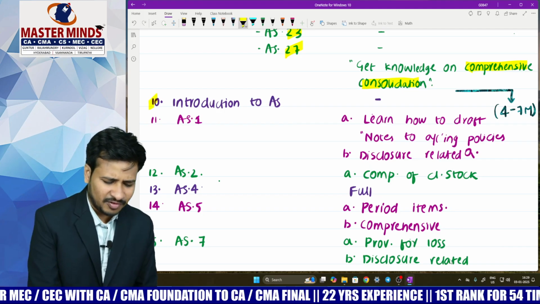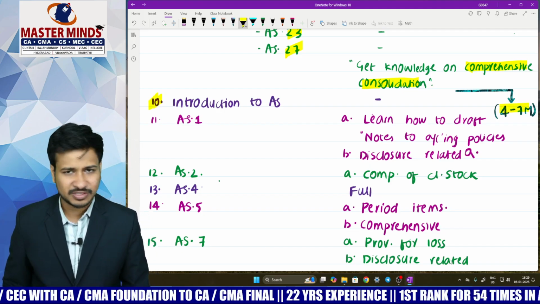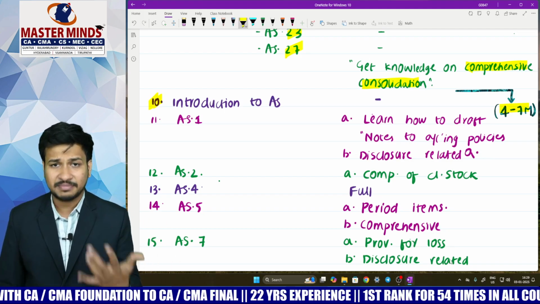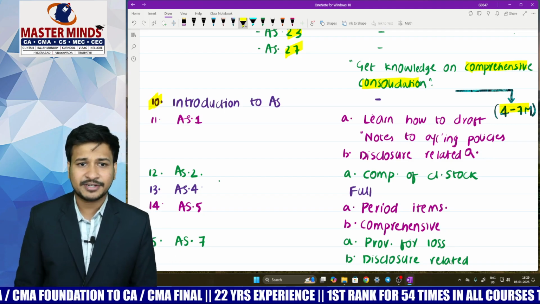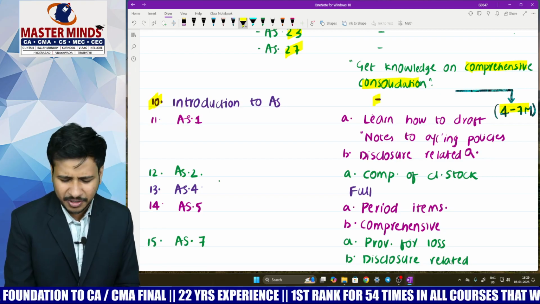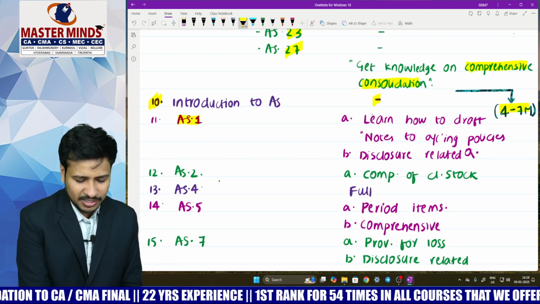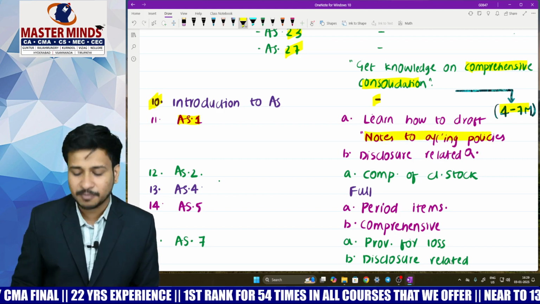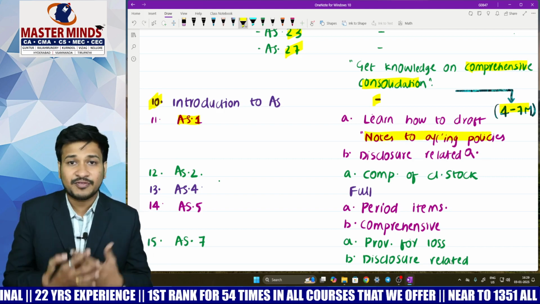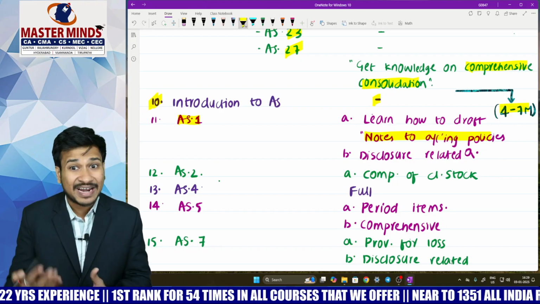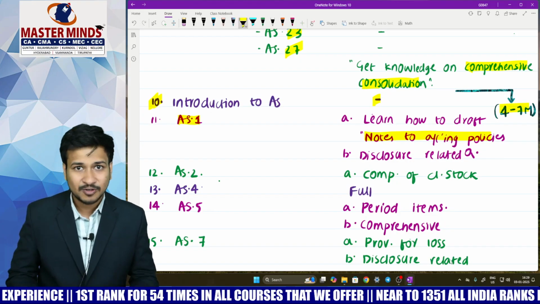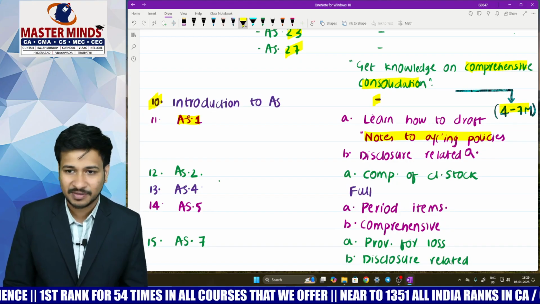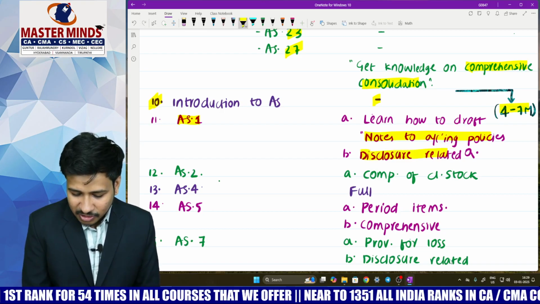And from now, accounting standards, everything is like 4 to 7 marks. You might be asked for 4 marks, 5 marks, or even 7 marks. Introduction to accounting standards, very important topic, nothing great. Coming to accounting standard number 1, please learn how to draft notes to accounting policies. I mean to say something like, if any change in accounting policy is there, how to draft a note to accounts on that. Notes to accounting policies drafting is very, very important. And all the disclosure related questions.